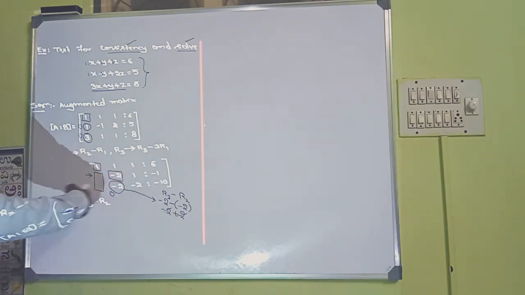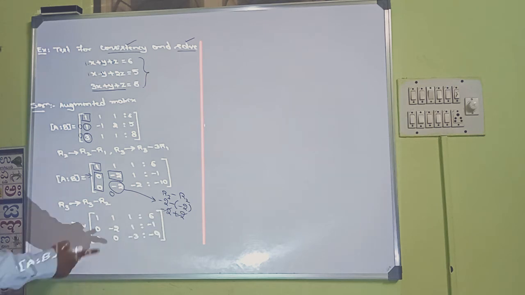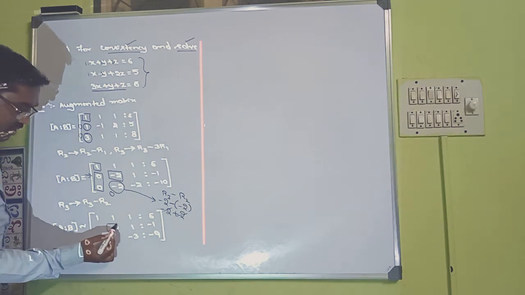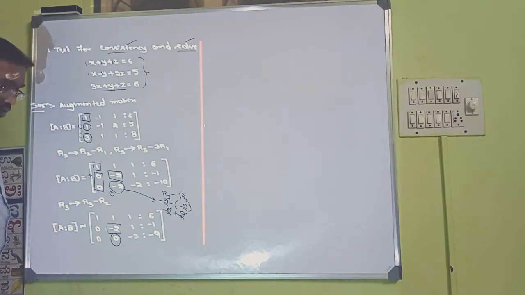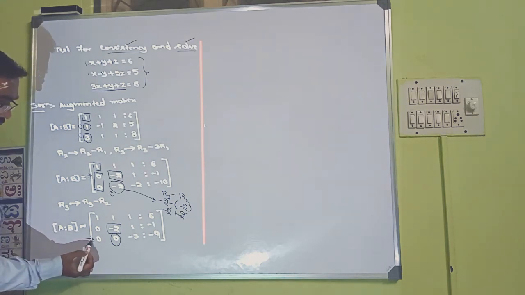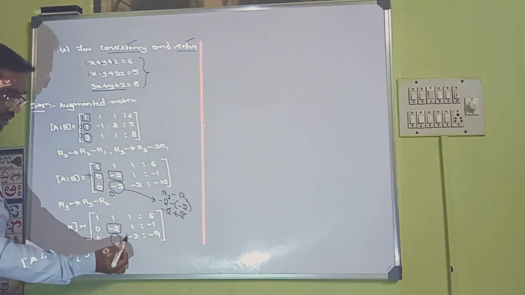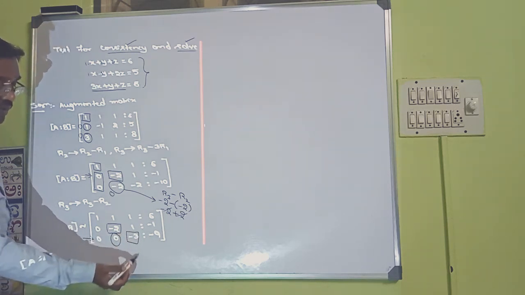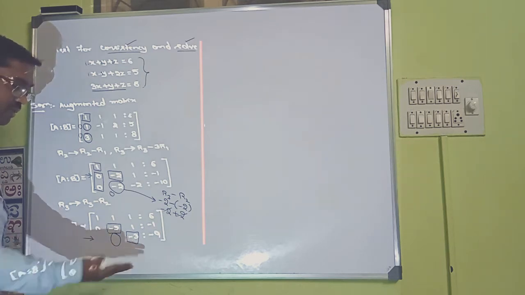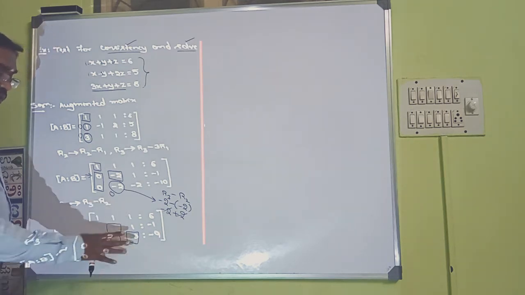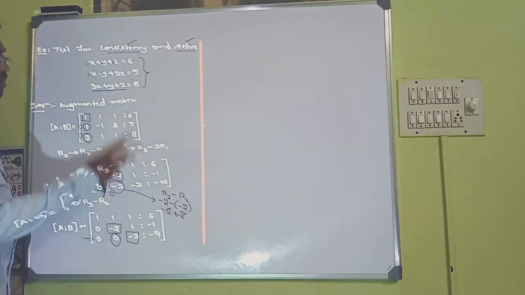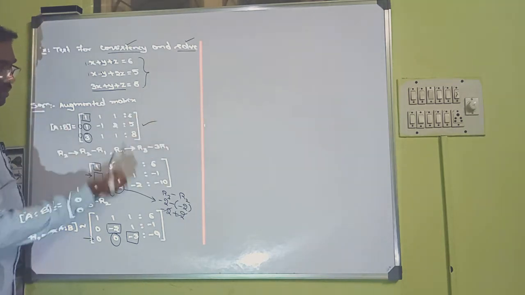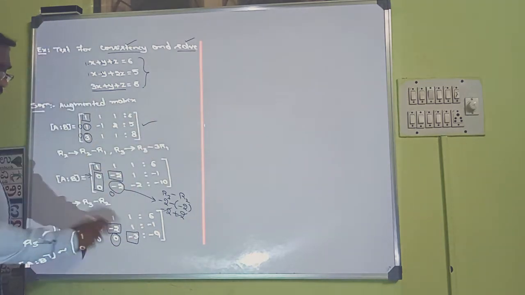So let us apply this operation to all the elements of R3. If you apply, you will get this. Yes, we have the first non-zero leading entry here. Below that we got 0. Now if you come to the third row, first non-zero leading entry is here. Below that we don't have any element. So this is the end. We cannot do anything now. So we have found the echelon form of this augmented matrix.